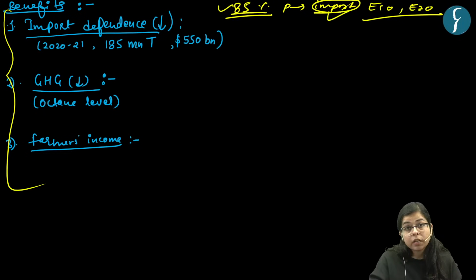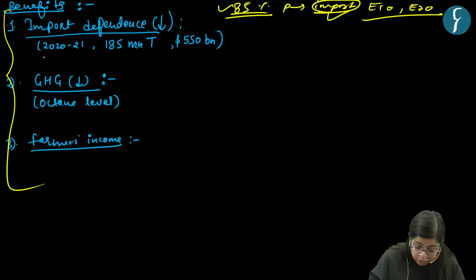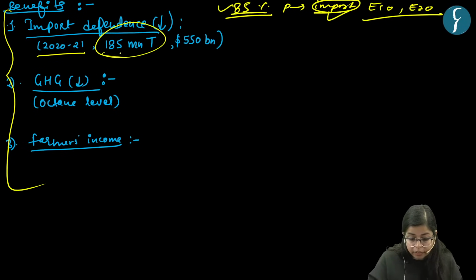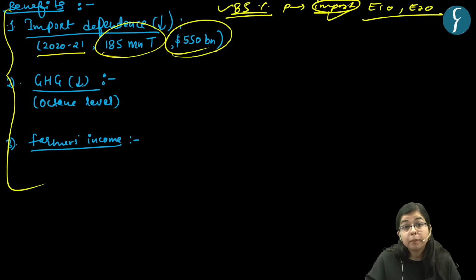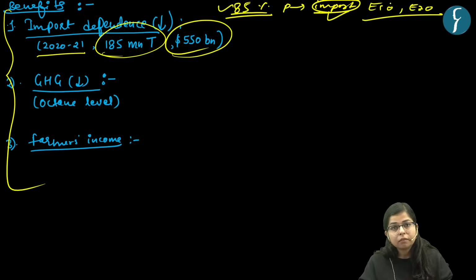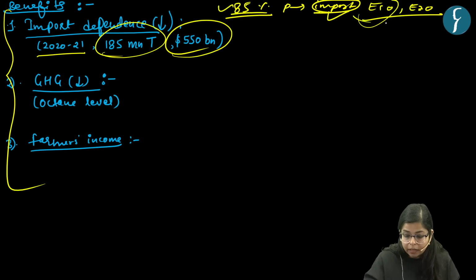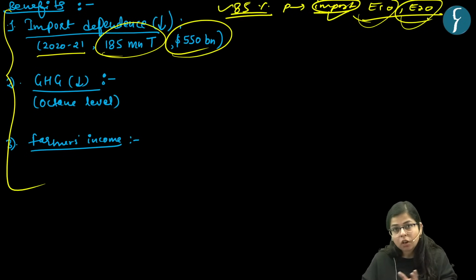And when we import, we lose a major chunk of our forex reserve, right? If I give you stats, in the year 2020-2021, India imported 185 million tons of petroleum and spent $550 billion on it, right? So a major chunk of forex reserve is spent on importing petroleum. And as we know, the demand for energy will rise in the future because of growing population, right? So India wants to reduce this cost by blending ethanol and petroleum and save an enormous amount of forex reserve. This is the first thing.